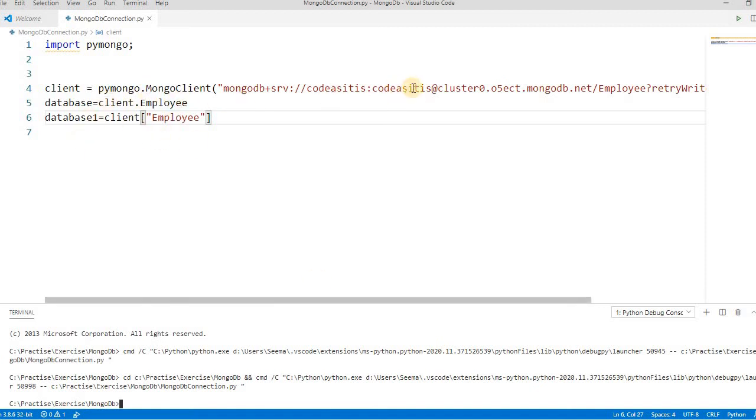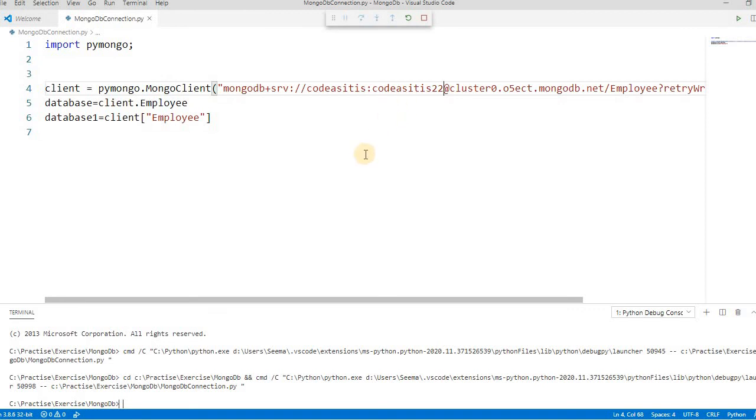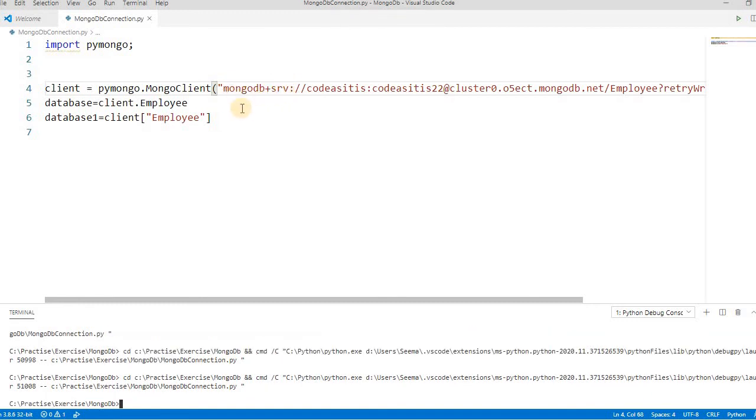If it is not connected, if you provide something wrong, say 2 or 3, it will throw an exception that the user ID and password are not correct. Sometimes, if we are connecting to MongoDB plus SRV, which means cloud-based, you have to install one more thing. You have to write pip install pymongo[srv]. Why? Because sometimes your DNS name is not recognized, so it needs that. But on a local machine, if you have installed it in your local environment, that's not required.